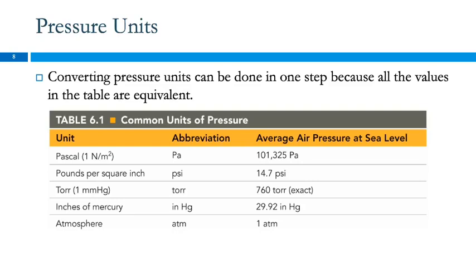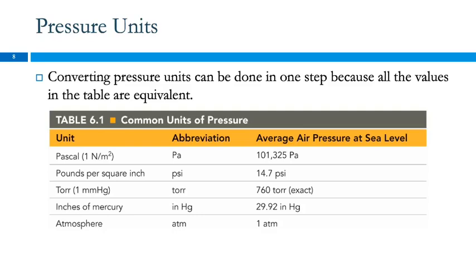The way these units are set up, all of these values are equal to each other. So 1 atmosphere equals this many pascals. 14.7 psi is equal to 29.92 inches of mercury. So when we convert pressure units, it's always one step. You don't have to go through the list. It's always just one step, which is nice.